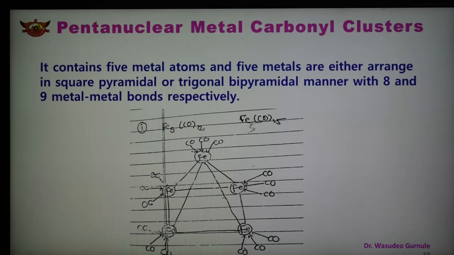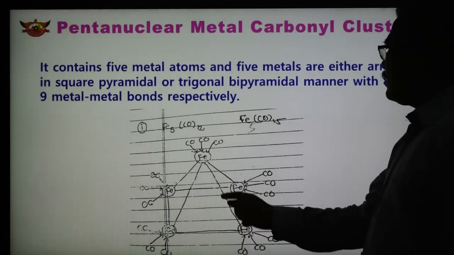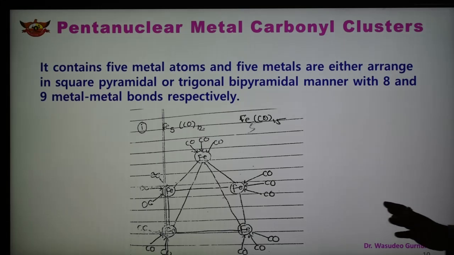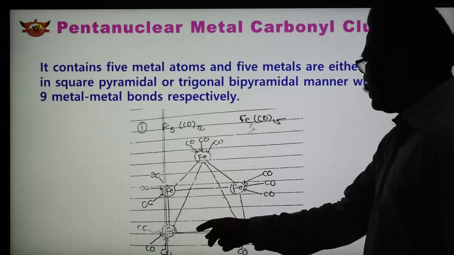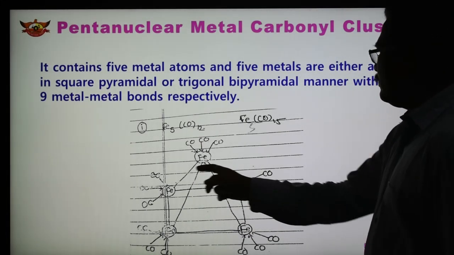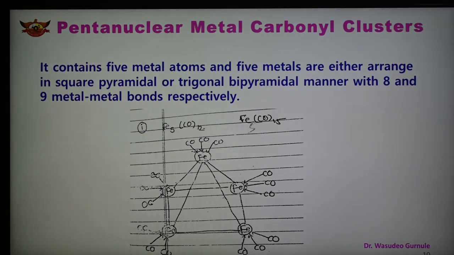In this case all the carbonyls are terminal, and the 5 Fe metals are arranged in a square pyramidal manner. When it is square pyramidal, the metal-metal bonds are 8, shown here: 1, 2, 3, 4, 5, 6, 7, 8. So a total of 8 metal-metal bonds are there in this pentanuclear Fe5(CO)15.